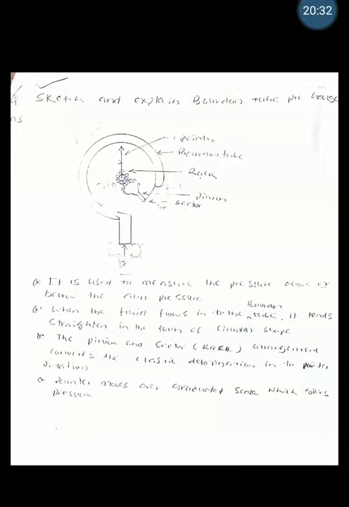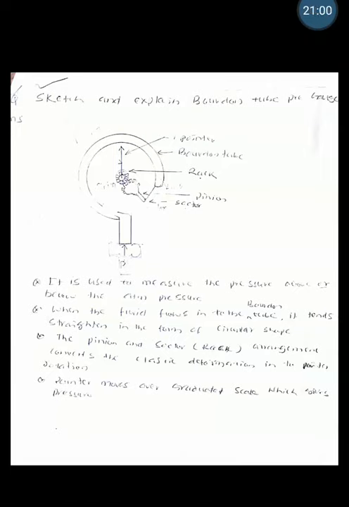Now the mechanical gauges. Of the two mechanical gauges, the commonly asked one is the Bourdon tube pressure gauge. As the name indicates, it is a circularly bent tube which is connected to the point where the pressure is to be measured, and here we are using a rack and pinion arrangement connected to it. The pointer is connected to the pinion and one end is connected to the rack. So the pointer moves over the scale.